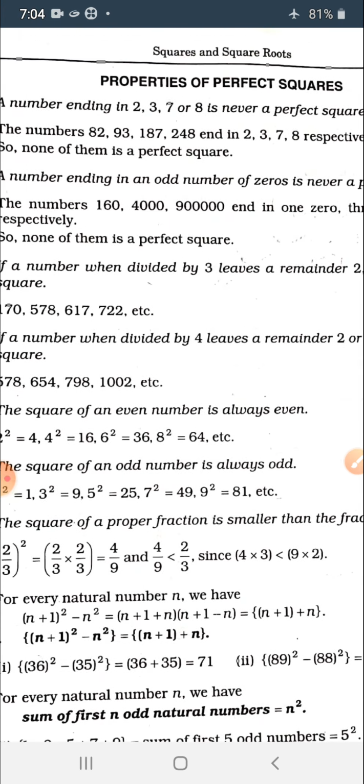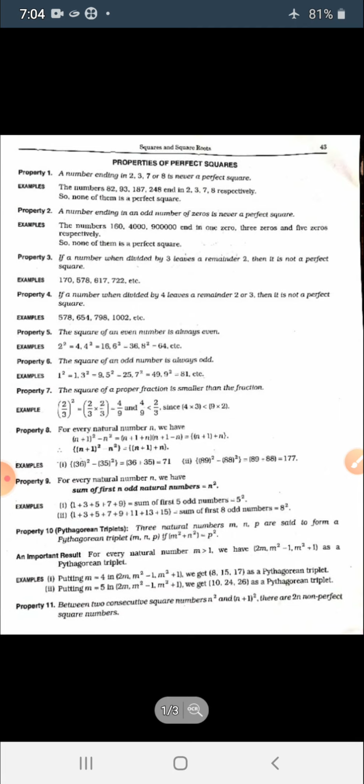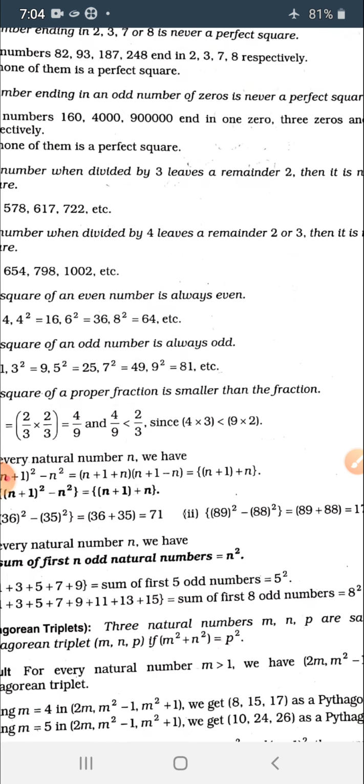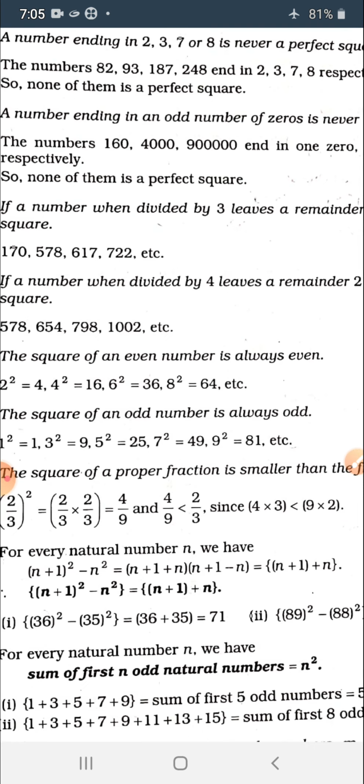And if any number contains an odd number of zeros to the right of it, if the rightmost place of any number is occupied by an odd number of zeros, then the number is not a perfect square. Let's see the examples.